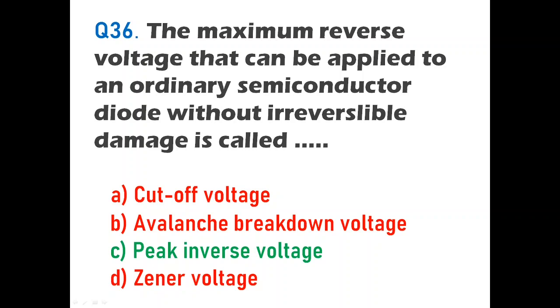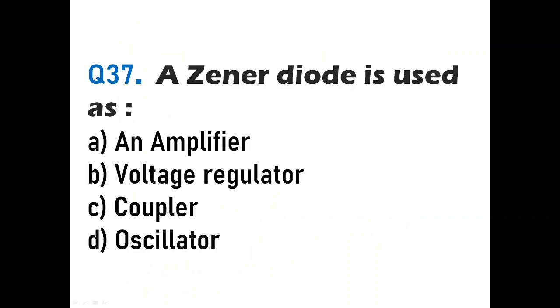Then we'll go to the next question, question number 37. A Zener diode is used as... Now we know that a Zener diode has a speciality: in reverse bias condition it has a sharp breakdown. The current will increase at a specific voltage. That feature is useful to use it as a voltage regulator. So here the option will be voltage regulator. A Zener diode is used as a voltage regulator, which is the main application of a Zener diode. In every book you read this: the main application of a Zener diode is to be used as a voltage regulator.